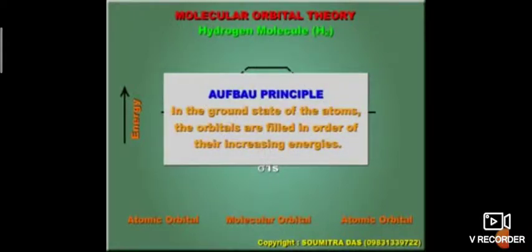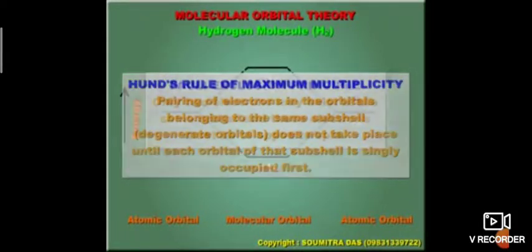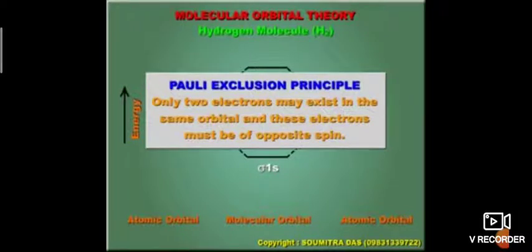The filling follows the Aufbau principle, Hund's rule of maximum multiplicity, and Pauli's exclusion principle. All three rules are applicable for filling electrons in molecular orbitals also.